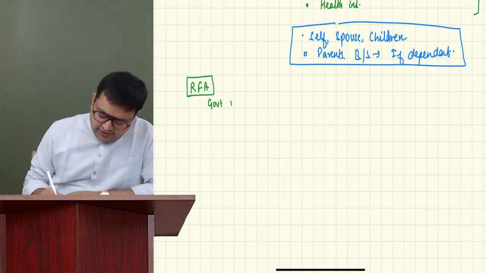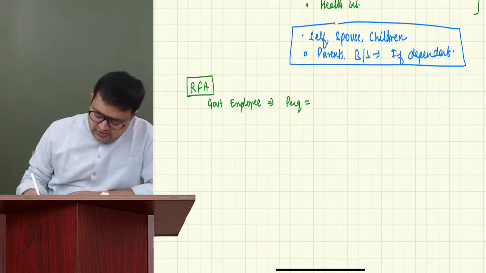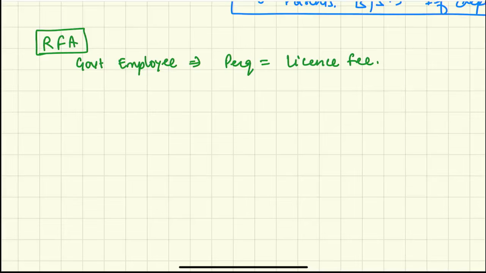See, for government employee, there is no problem. RFA value perquisite is equal to license fees. So what is license fees? It will be given to you in your question itself. So for government employee, there is no problem.